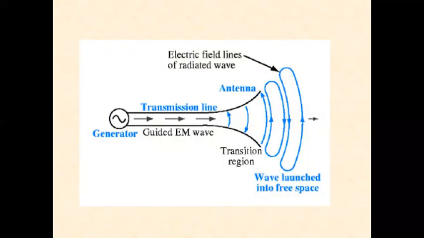This is the basic principle of radiation mechanism through an antenna. An antenna may be thought of as a short length of a transmission line. So we have a transmission line like this, and at the sending end, we are applying the modulated signal. It is passing through the transmission line. When a high frequency alternating source is applied at one end, the resulting forward and reverse traveling waves combine to form a standing wave pattern.